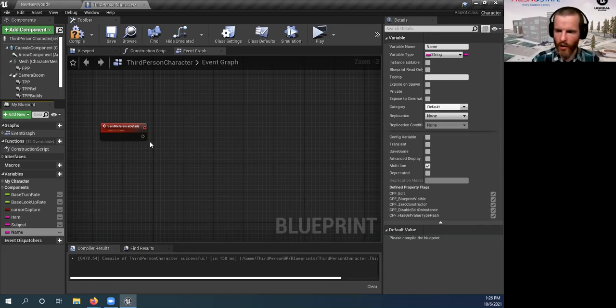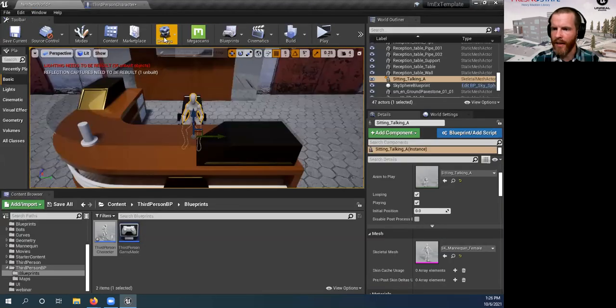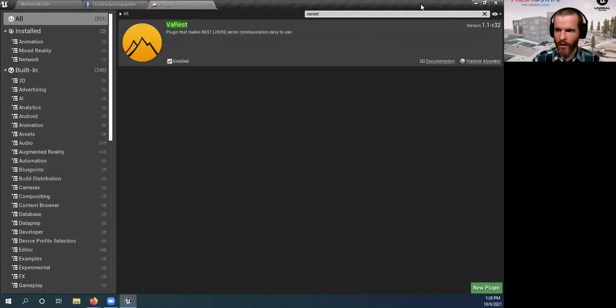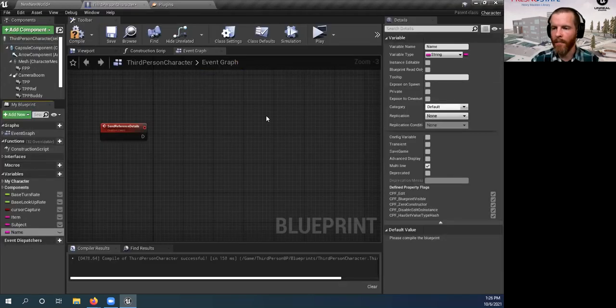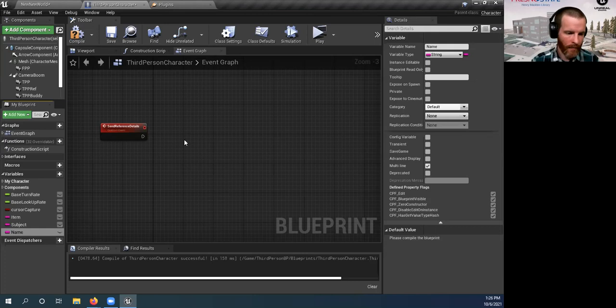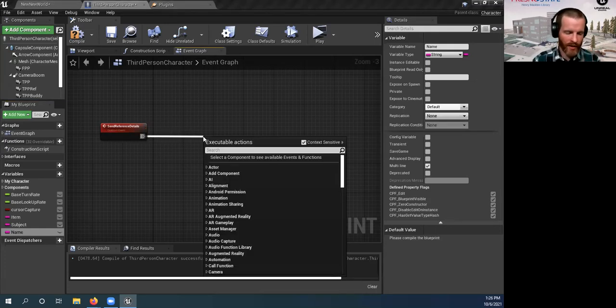So with these things, the first thing we're going to do is jump back over here and look at the settings. There's a plugin that will make all this work called VaRest. It allows you to use the JSON scripting language from Unreal Engine, so you don't have to actually know JSON. You just get to use these nodes. It's fantastic. All right, remember this is all recorded so you can actually use this later, and I have a tutorial I can share with you as well.